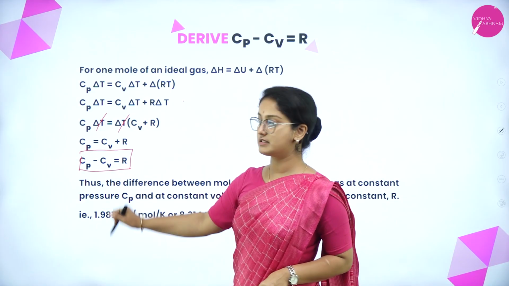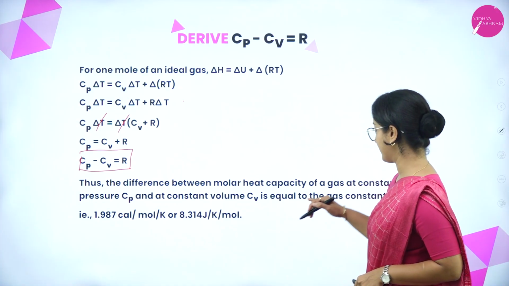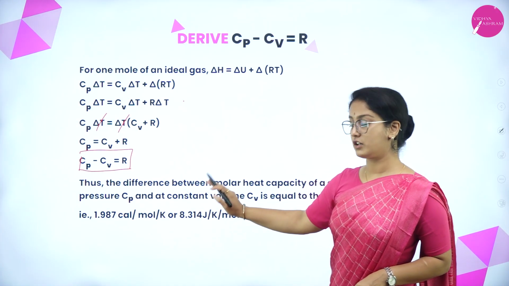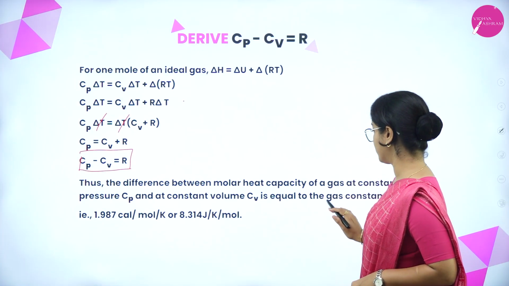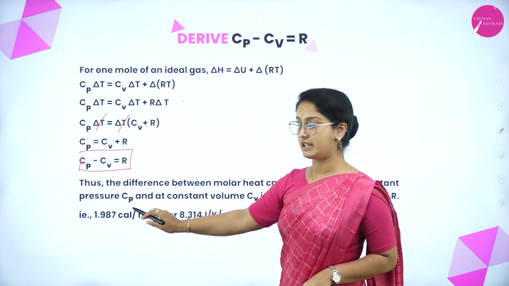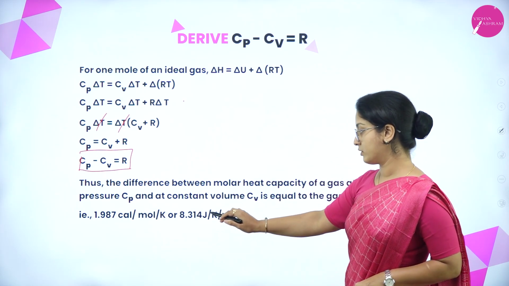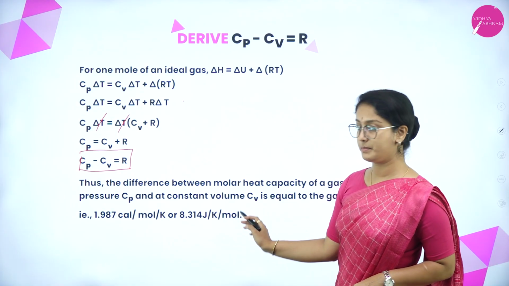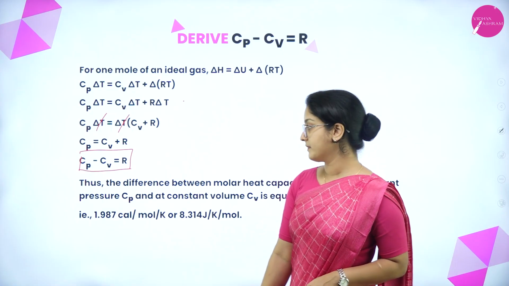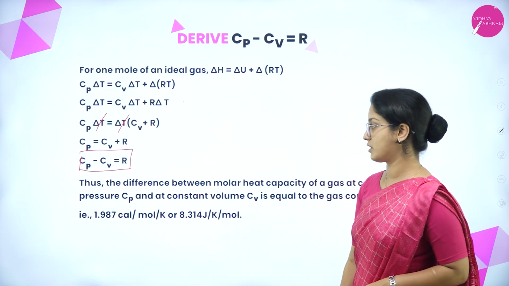Therefore, Cp minus Cv equals R. Thus, the difference between the molar heat capacity of a gas at constant pressure, Cp, and at constant volume, Cv, is equal to the gas constant R, that is 1.987 calories per mole per Kelvin, or 8.314 joules per Kelvin per mole. That is how to derive the equation Cp minus Cv equals R. R is the gas constant.